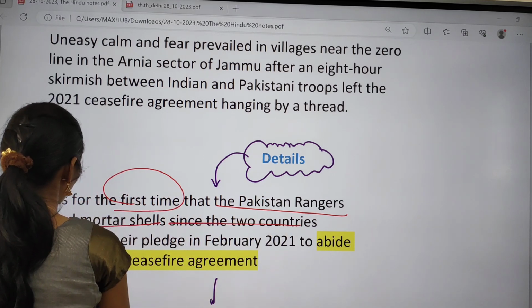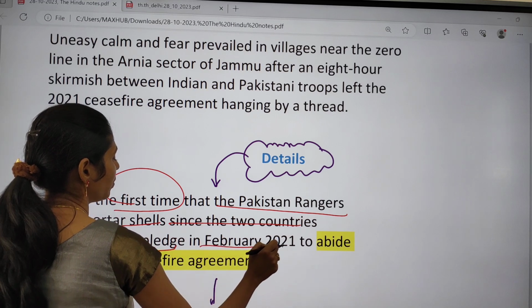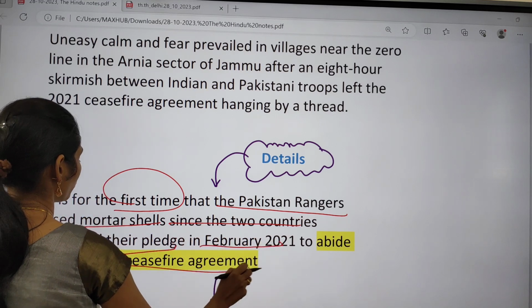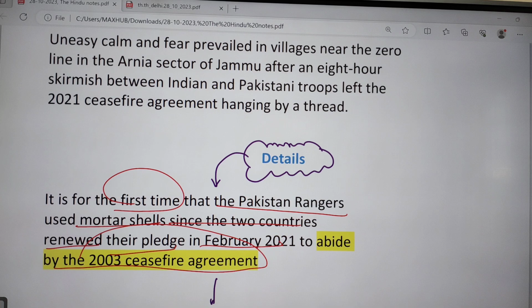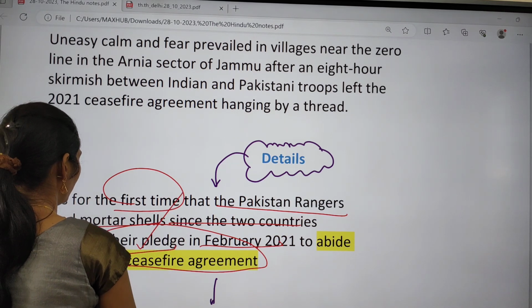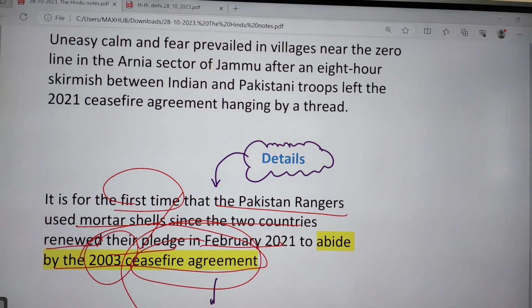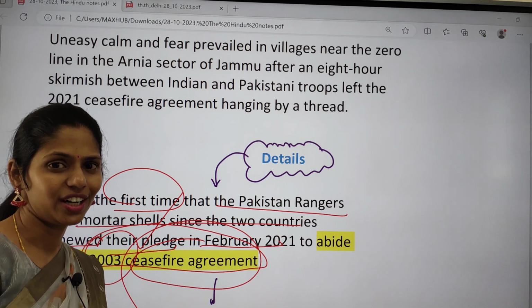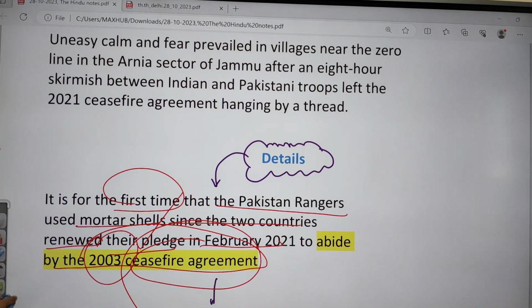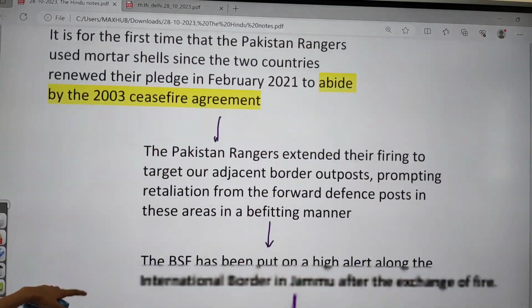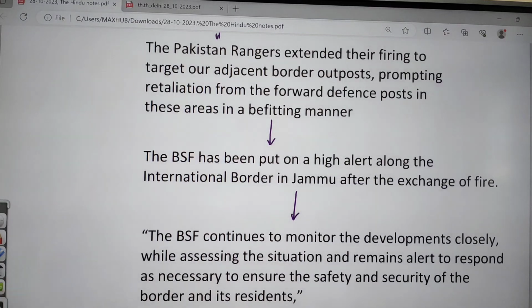The two countries renewed their pledge in February 2021 to follow the 2003 ceasefire agreement. These two sides agreed that they would follow the ceasefire, but again there is a violation. The Pakistan Rangers extended their firing to target our adjacent borders and even outposts, affecting forward defense posts in these areas.